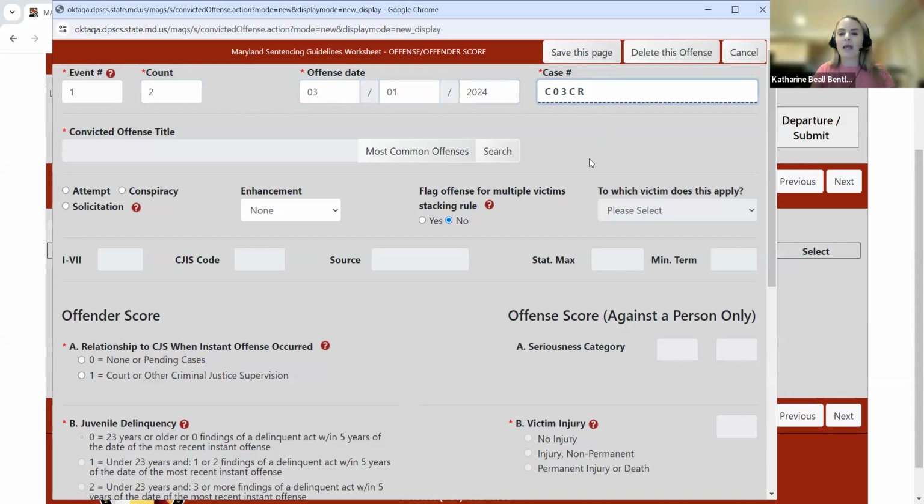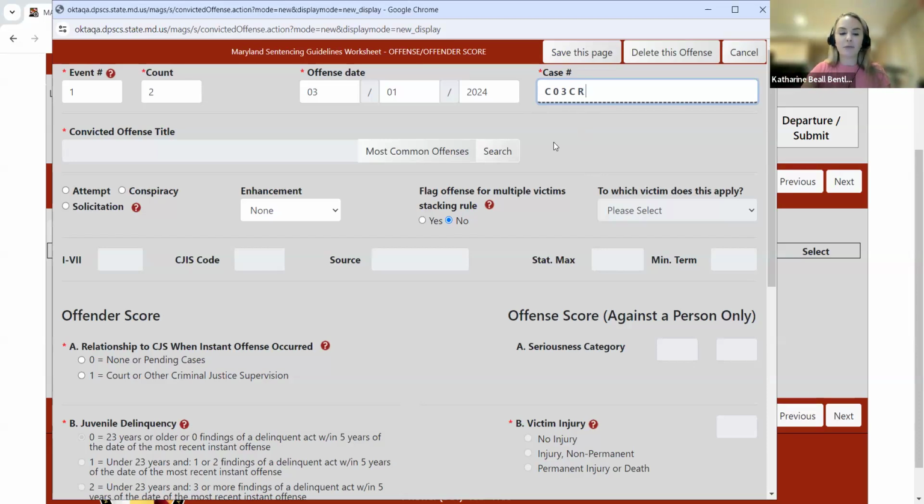This is going to pre-populate with an MDEC case number format based on the jurisdiction that you selected on the offender information tab. So any Baltimore City State's attorneys that may be attending today, you'll actually see this change starting July 1. It's going to populate with a C24CR prefix. However, it's still going to allow you, if you have an old case number format that you're initiating guidelines for, you can erase this MDEC prefix and enter that 9-digit format. It will still allow you to do that. But most jurisdictions are solely entering MDEC format at this point.